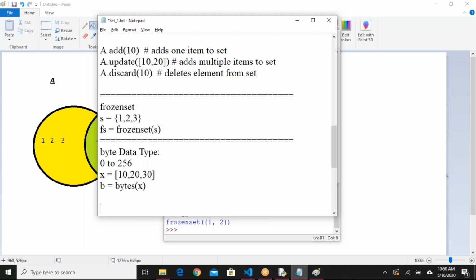Simple thing is it takes less memory compared to lists and tuples, because it is limited to 0 to 256 only. Here 10, 20, 30 I provided, these values should fall under 0 to 256. If I provide 258 or 500 here, it will not accept, it will give an error. While x equals 10, 20, 30, there is no problem. When you are converting that into bytes, that will give an error. It accepts only 0 to 256.